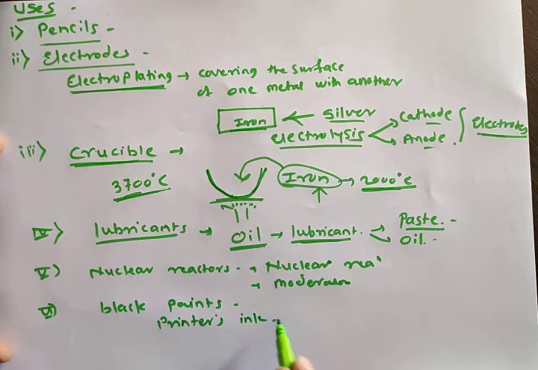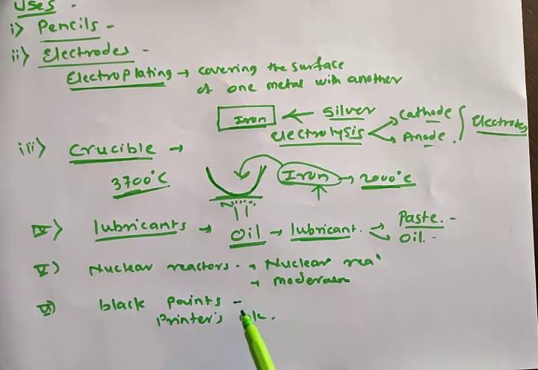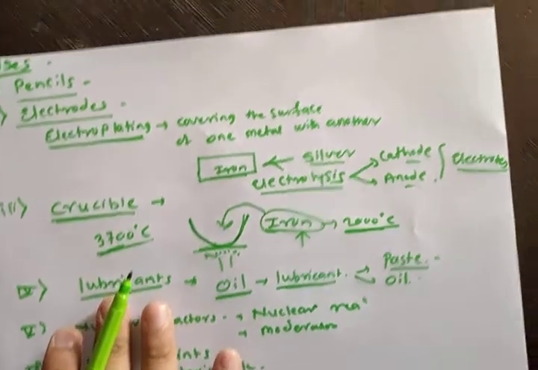Printer ink is also manufactured from graphite, because the color of graphite is grayish black. Therefore it is used in black paint and printer ink. Why is it used in paint? Graphite is not affected by any chemicals, therefore it is used in paint. So this is about graphite.